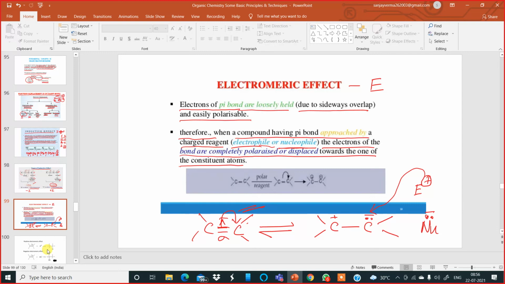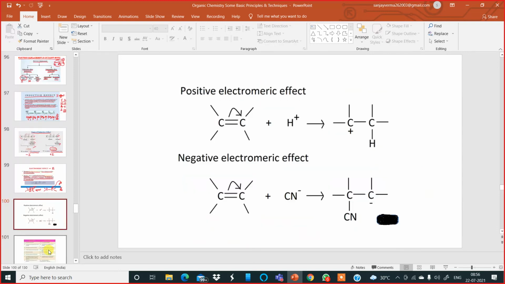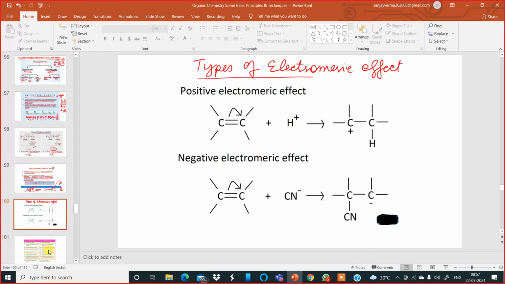Now moving to the next slide, we'll see the types of electromeric effect. There are basically two types of electromeric effect. Have a look at the screen.